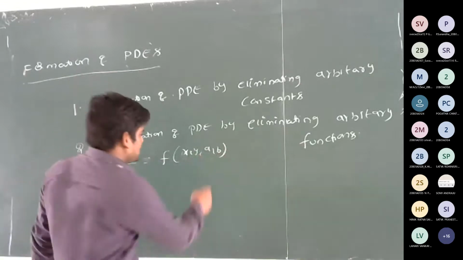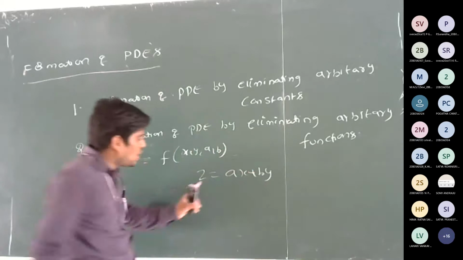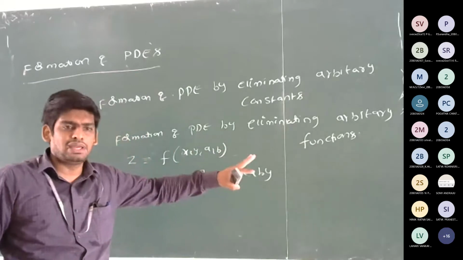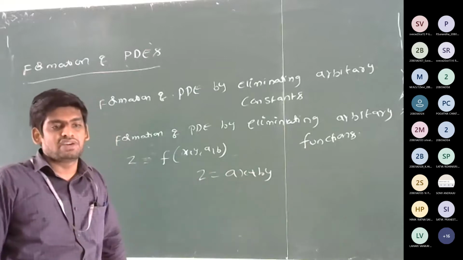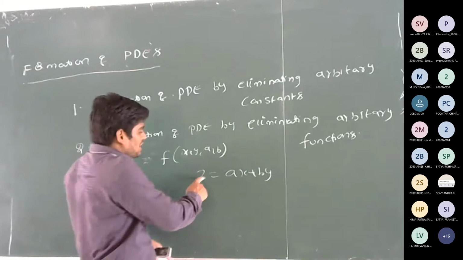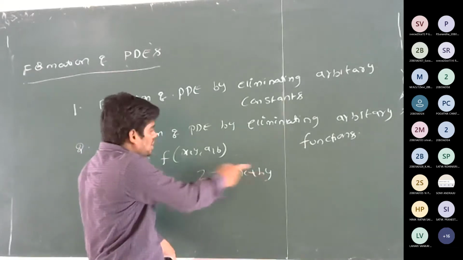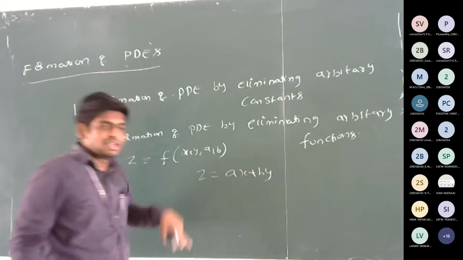So the best example is z is equal to ax plus by, right? So this is the surface, whatever it may be, surface or curve. But to this surface, we have to form the partial differential equation. Here a, b are the constants. So now it is of the form z is equal to f of x, y, a, b.